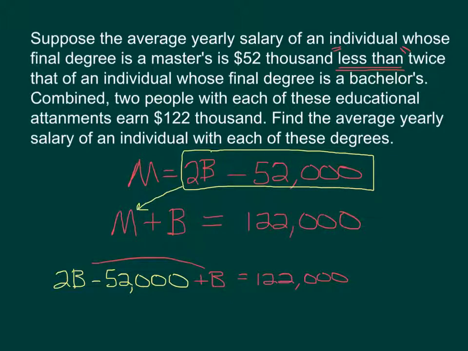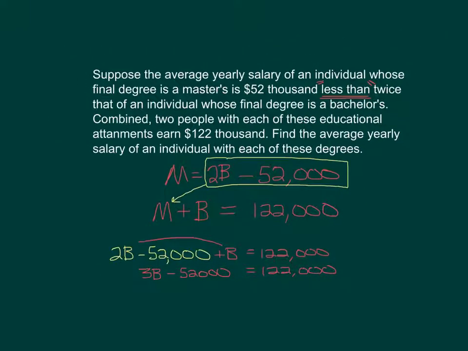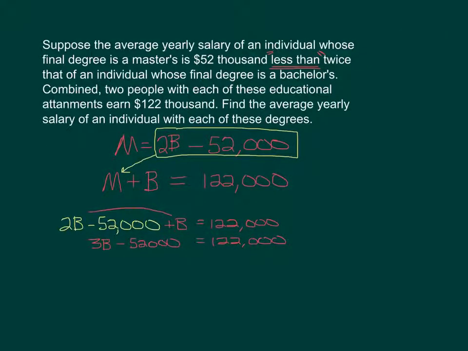Start out putting our like terms together. 2B and B is 3B minus 52,000 equals 122,000. Let's shrink this a little bit. Trying to get the B by itself, so we'll add 52,000.